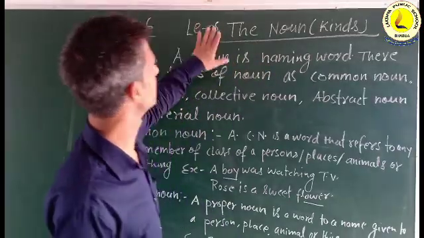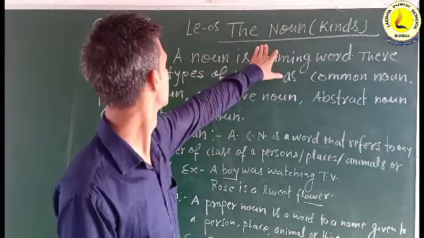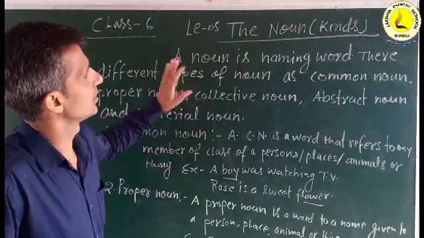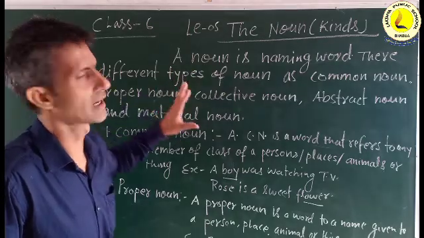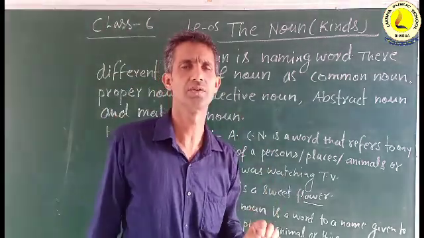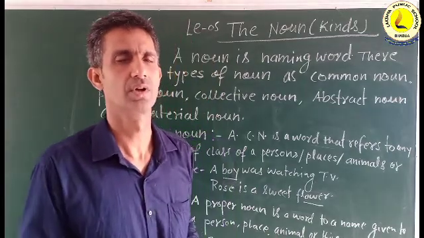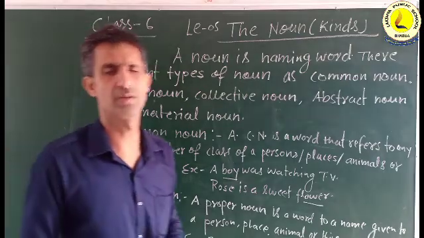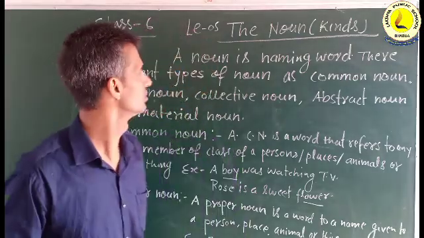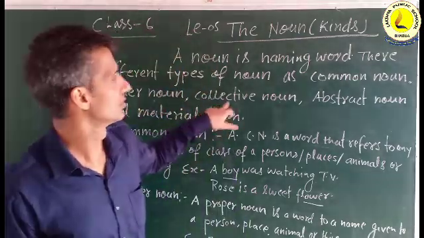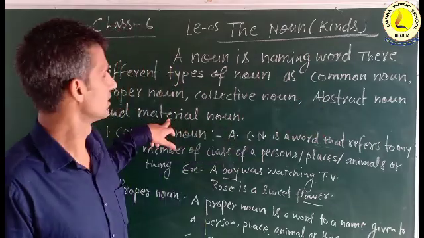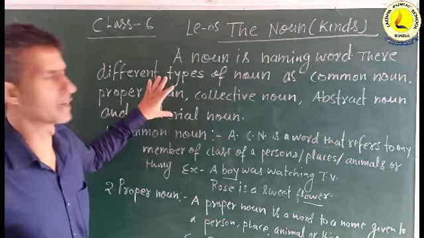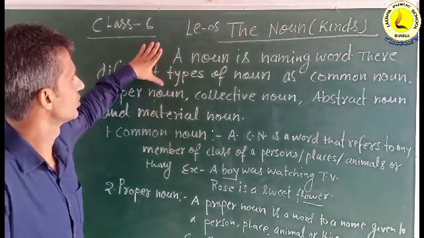Further, we will discuss the kinds of noun. If we see, there are actually 5 kinds of noun. Noun is a naming word. There are different types of noun: common noun, proper noun, collective noun, abstract noun, material noun. These are the 5 nouns according to your chapters.